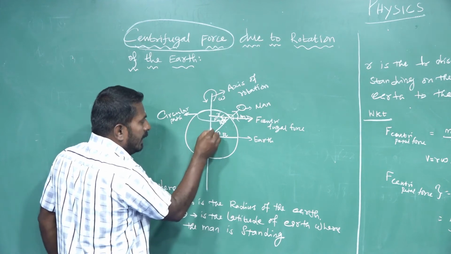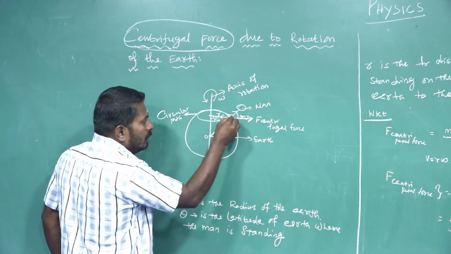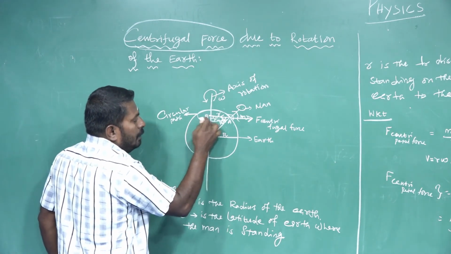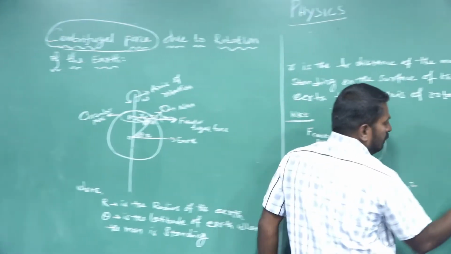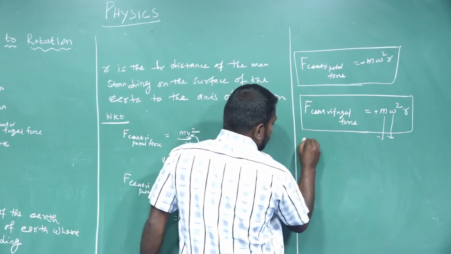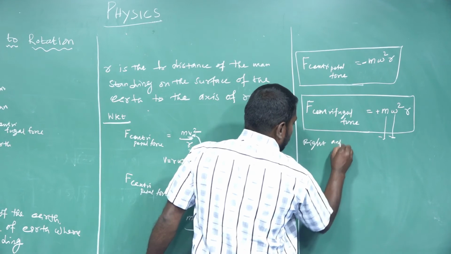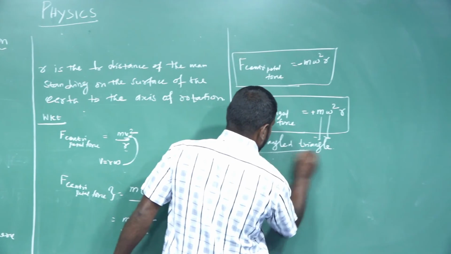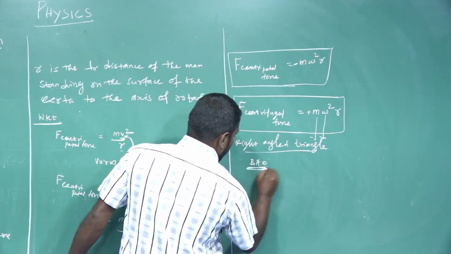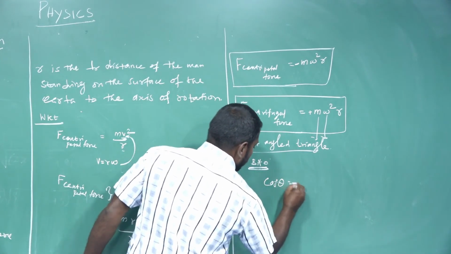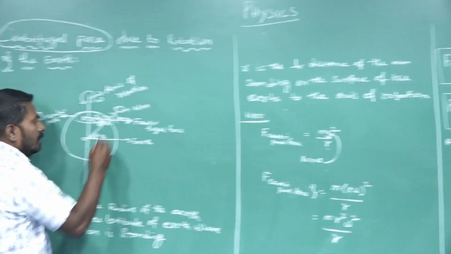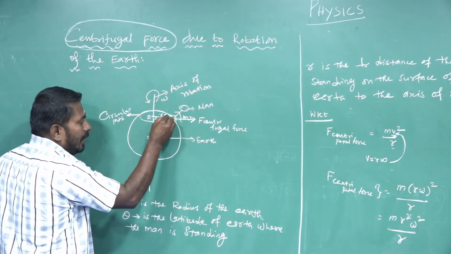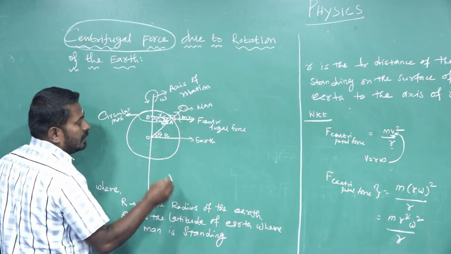Take the right angle triangle, with this point O, this point A, this point B. Right angle triangle BAO. Take the cos theta value.